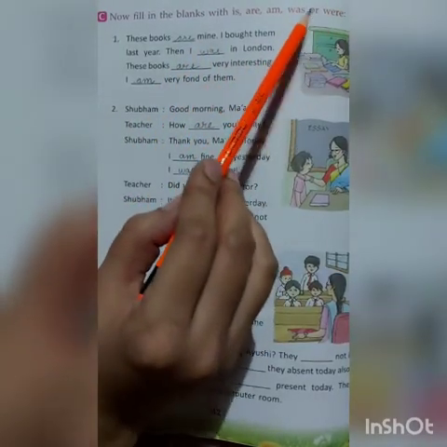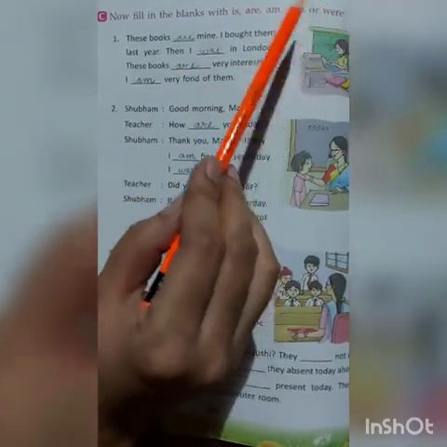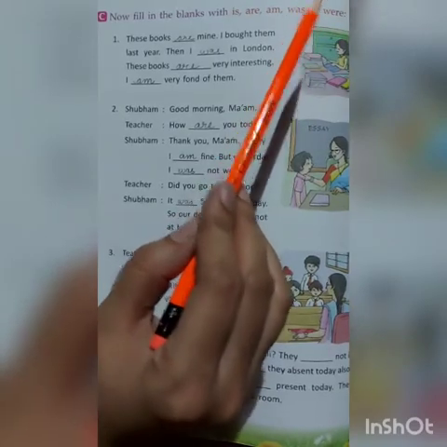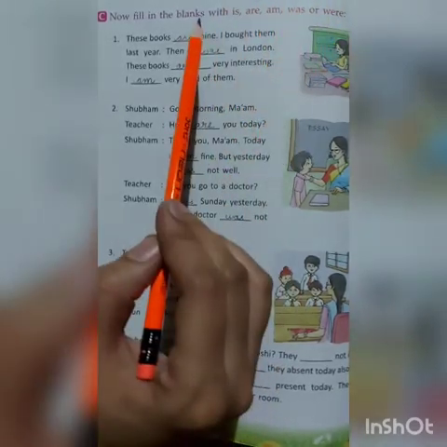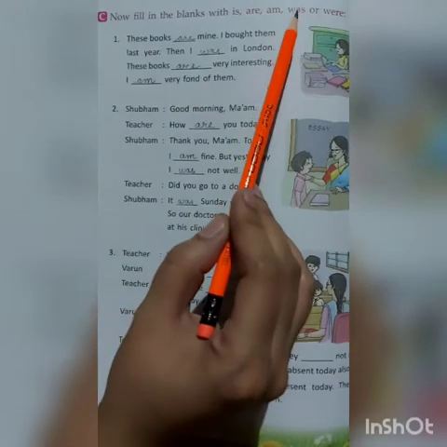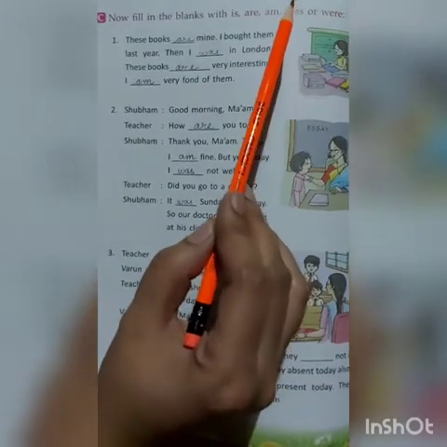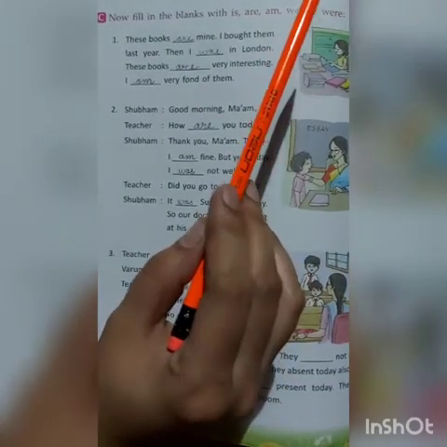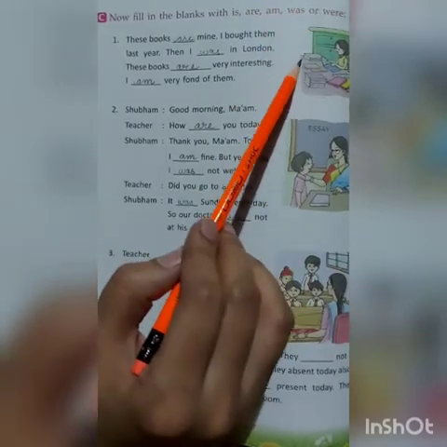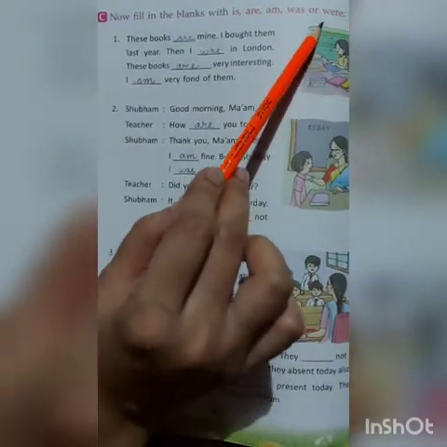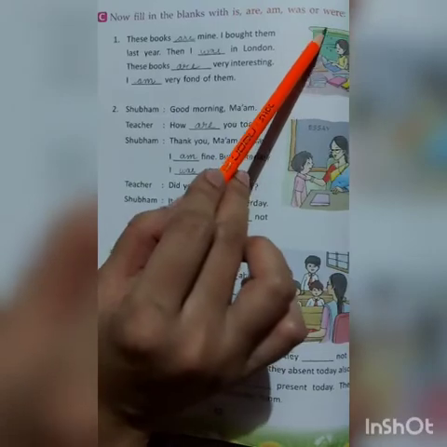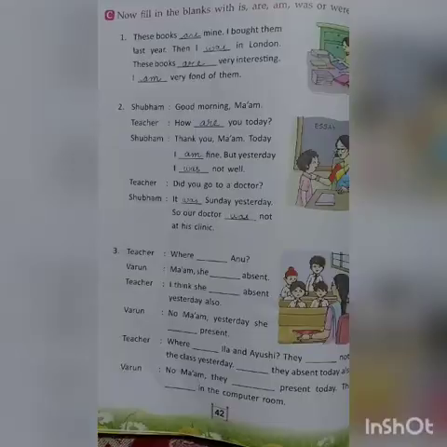And was or were, was and were is used to tell us about the past. Okay? And was when we talk about one person or thing. And were is used to talk about more than one person or thing.